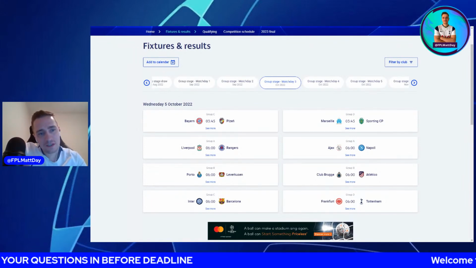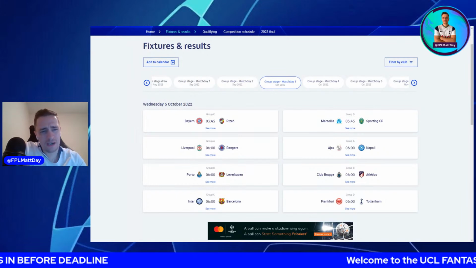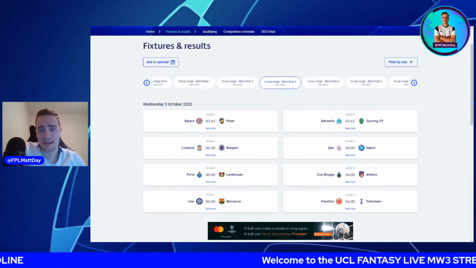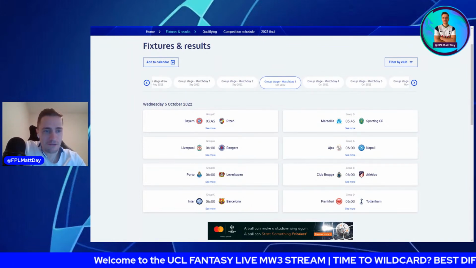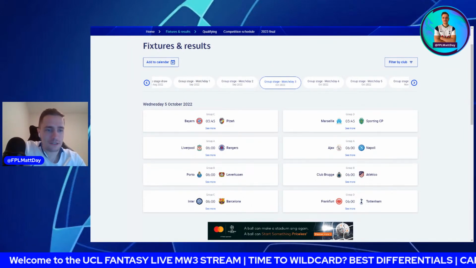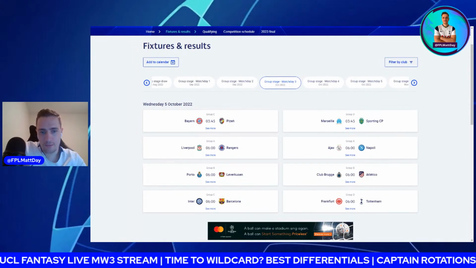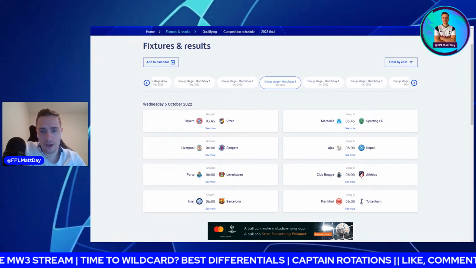And then we've got Inter versus Barca. I think Lewandowski is the man to back. You kind of back him every single game that he plays in the Champions League, regardless of the fixture. I know he didn't score against Bayern last time, but I think this is a better fixture for Barcelona.